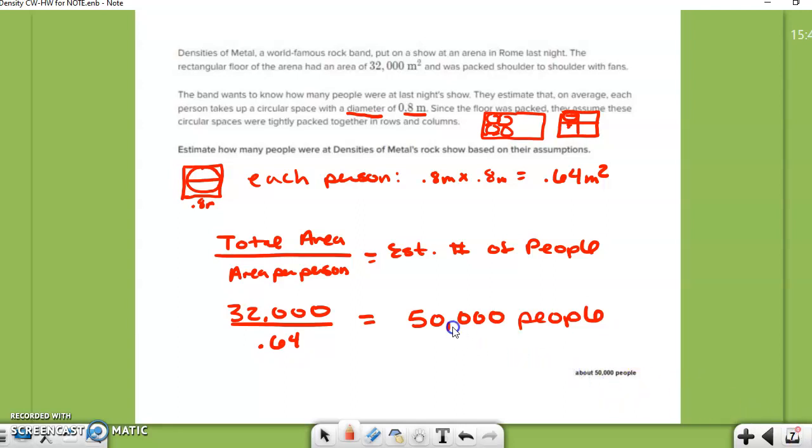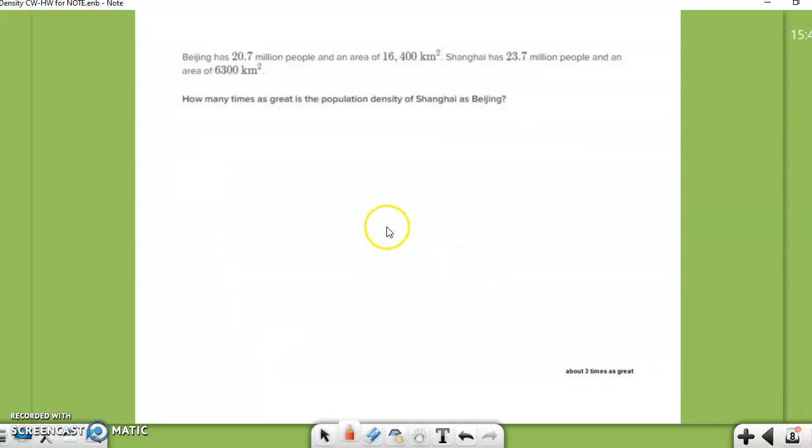Okay. All right, the next question, we are going to be comparing some population densities. It says Beijing has this many people in this much area. Shanghai has this many people in this much area. How many times as great is the population density of Shanghai as Beijing? So I have to calculate the population density of both.